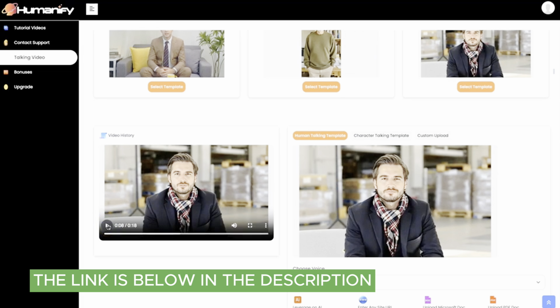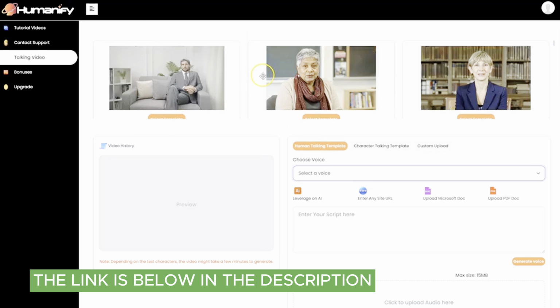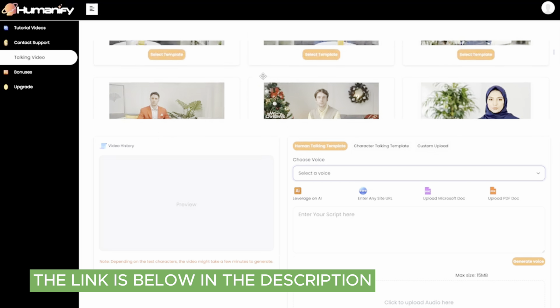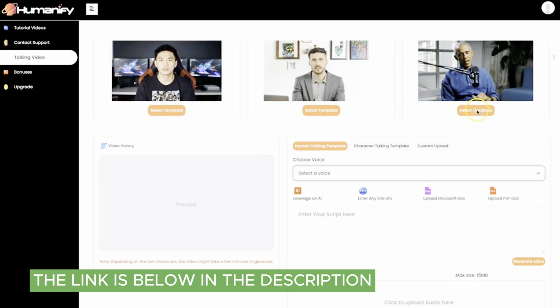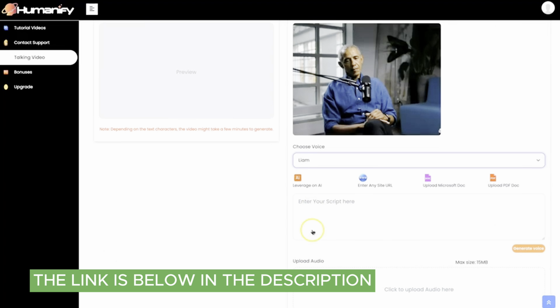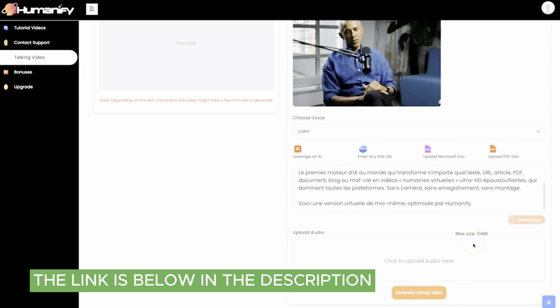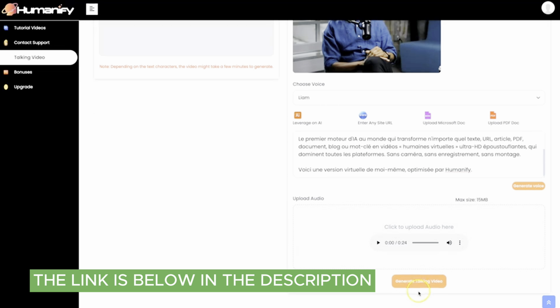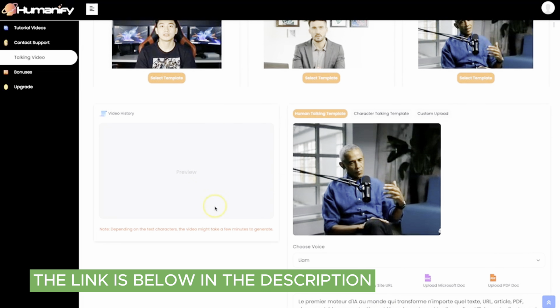Incredible, isn't it? Absolutely mind-blowing. This looks incredibly realistic, and you can easily download it with a single click. Awesome. Now let's create another stunning HD virtual human video, but this time in French. Here's how easy it is. Choose your desired template, select your preferred voice, input your text, or leverage any of our content options here. Click Generate Voice, and finally hit Generate Talking Video. The video's processing now.